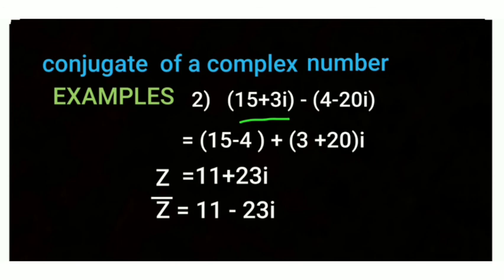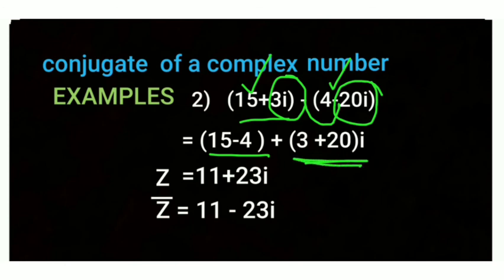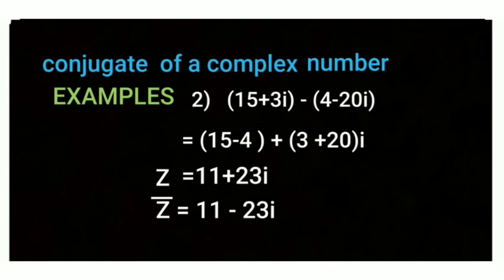Taking the real parts, the first is 15 and the second is minus 4, so 15 minus 4. For the imaginary parts, it is plus 3, and minus of minus becomes plus 20, so we get 3 plus 20 iota. So 15 minus 4 is 11, and 3 plus 20 is 23 iota.